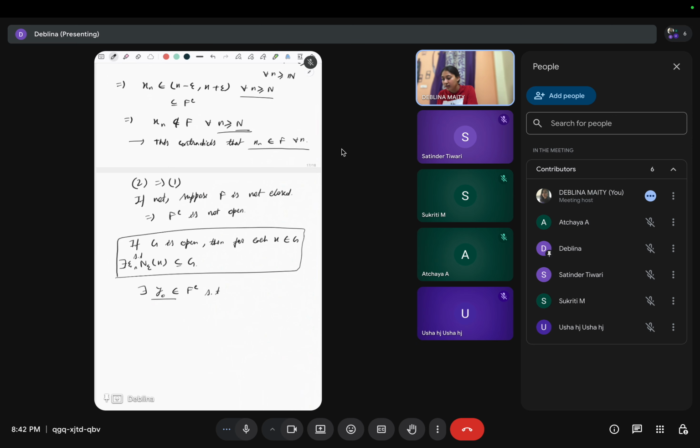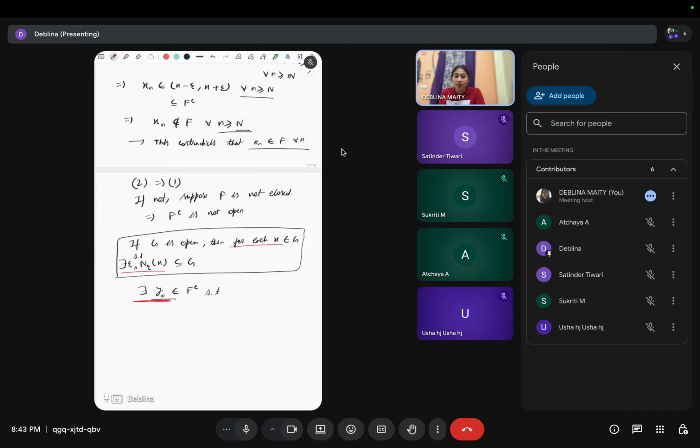Here it was for each x, so the negation will be that there exists a point y naught, and there was an epsilon, there exists an epsilon.